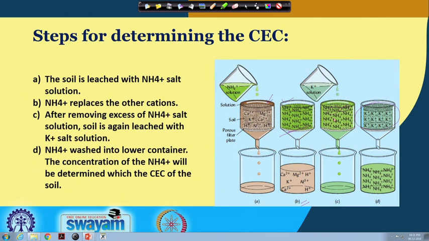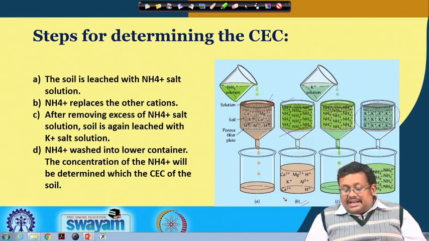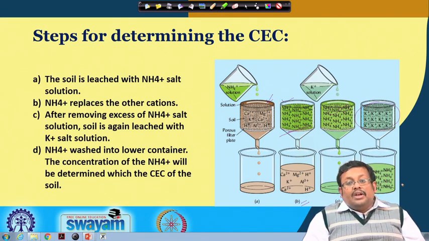So, again, at the first step, we will take the soil into a funnel, and then we will leach the soil with some ammonium salt solution, basically some ammonium acetate, and as a result, all the ammoniums will replace all the cations in the leach solution, and ultimately the ammonium ions will occupy all the exchange sites. In the third step, we will remove all the ammonium with the help of potassium salt solution by leaching, and finally we will measure the ammonium in the container, and that will give you the idea of the total CEC.